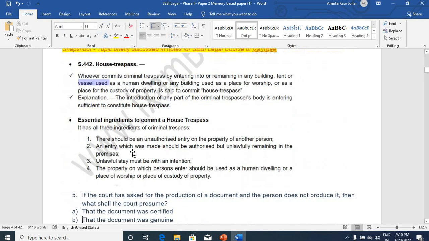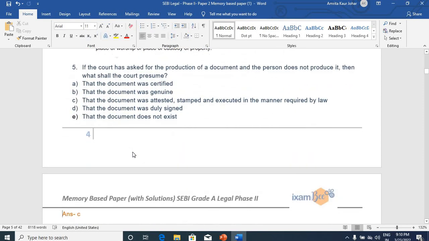You can refer to the concerned sections 442, essential ingredients to commit house trespass. Fifth question, if the court has asked for the production of document and the person does not produce it, then what shall the court presume in such kind of a situation?